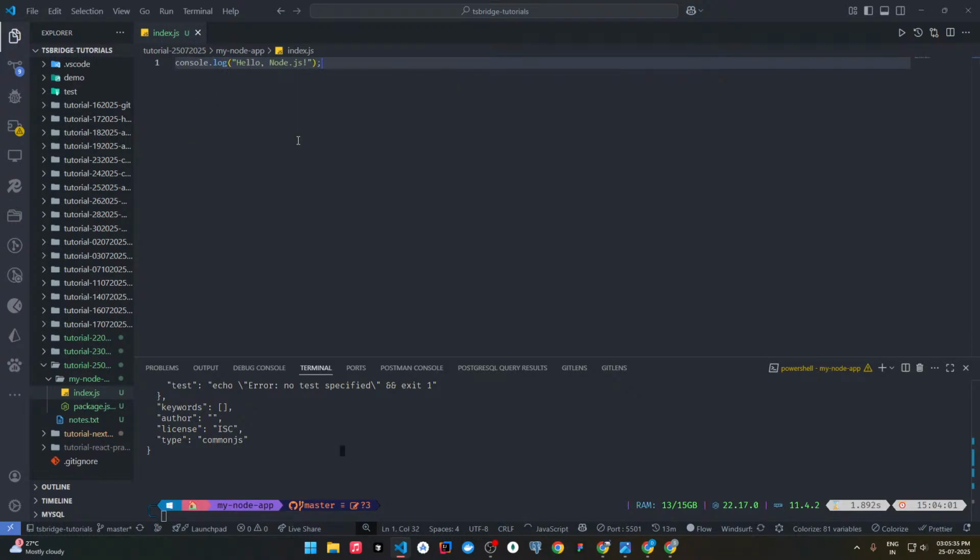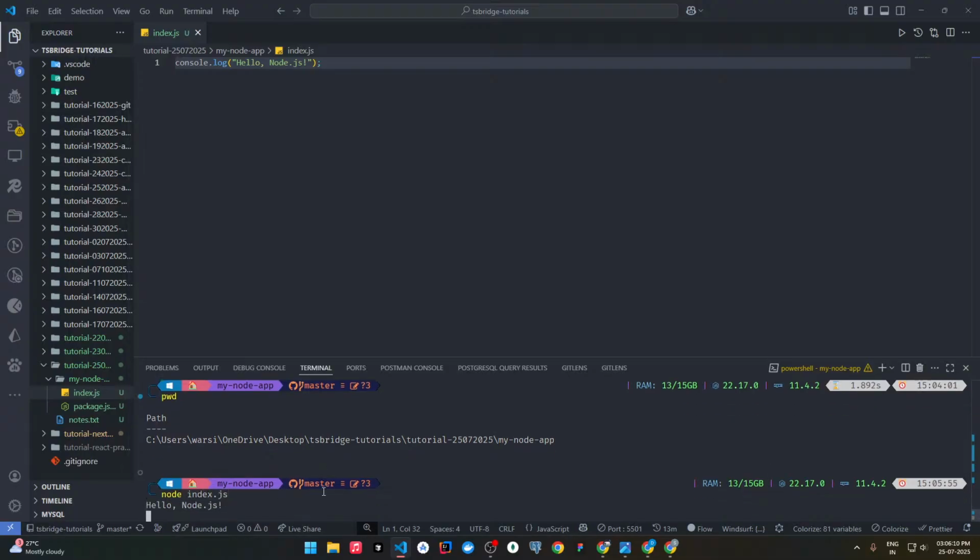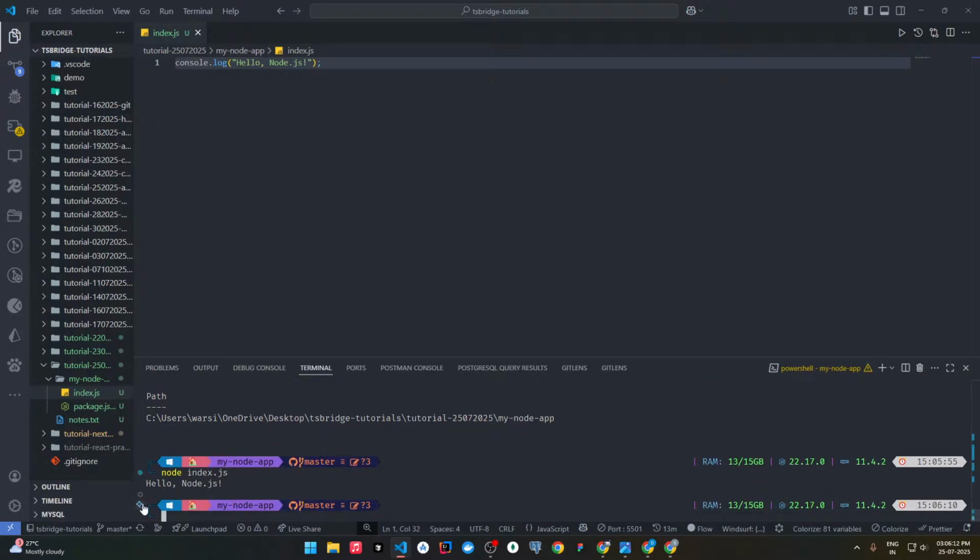Now if we write here directly console.log hello node.js, and in order to run this file, first you need to ensure that you are in the correct directory. Currently my JavaScript file is under my node app folder. So ensure that your working directory is correct, like here in my case it's correct, because my JavaScript file is under my node app. Now in order to run this, we simply need to write node, space, the file name which we need to run, node index.js, and we got the output here.